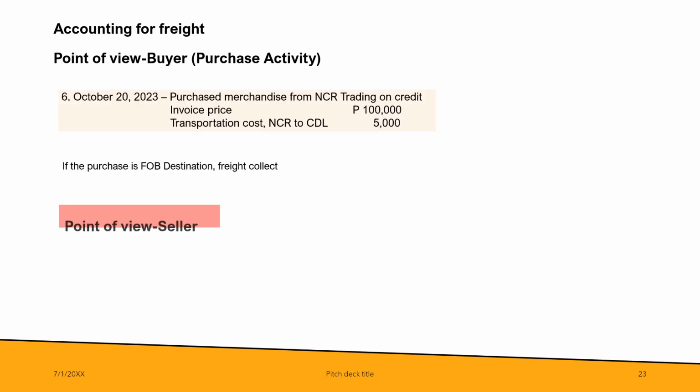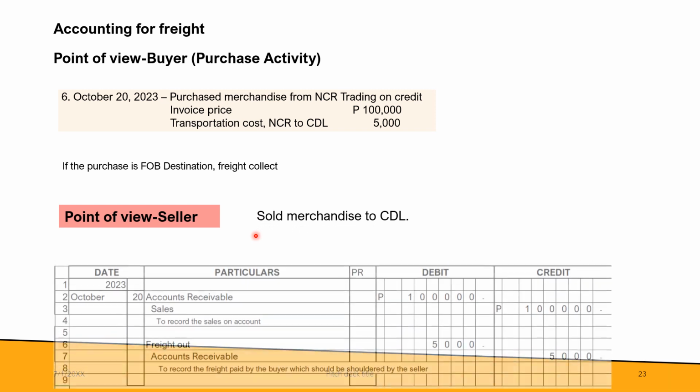Next is FOB destination, freight collect. We learned that if it is FOB destination, it's the seller who should shoulder the cost. And with that, the seller should record freight out in its books. Then there is a freight collect, meaning the buyer pays the shipper. So the buyer should reimburse the freight it paid to the shipper or courier. Let's check the journal entry in the books of the seller.